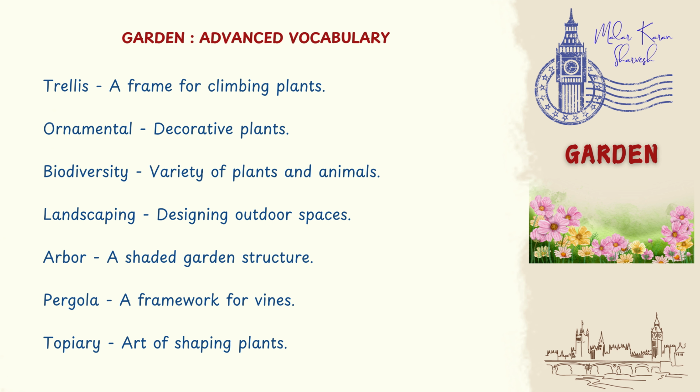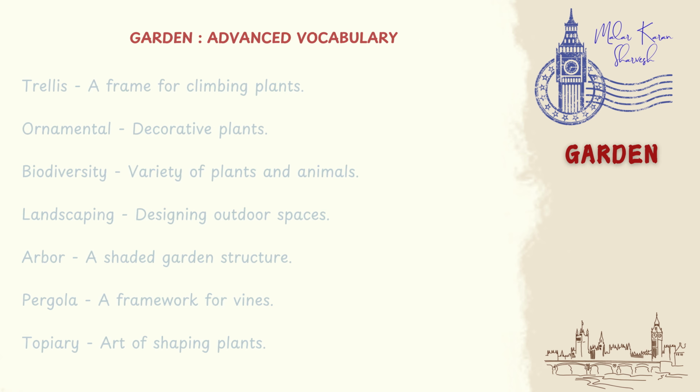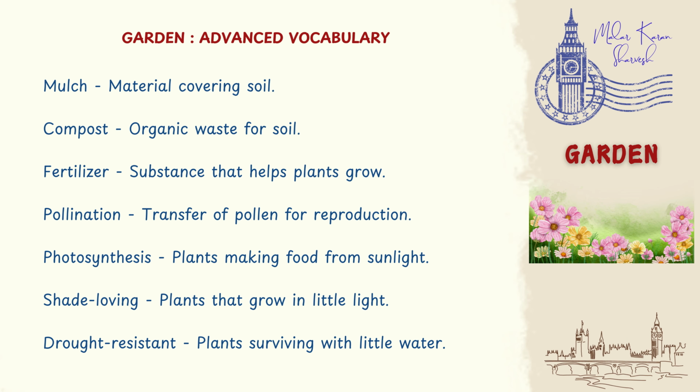Landscaping, designing outdoor spaces. Arbor, a shaded garden structure. Pergola, a framework for vines. Topiary, art of shaping plants. Mulch, material covering soil. Compost, organic waste for soil. Fertilizer, substance that helps plants grow. Pollination, transfer of pollen for reproduction. Photosynthesis, plants making food from sunlight.